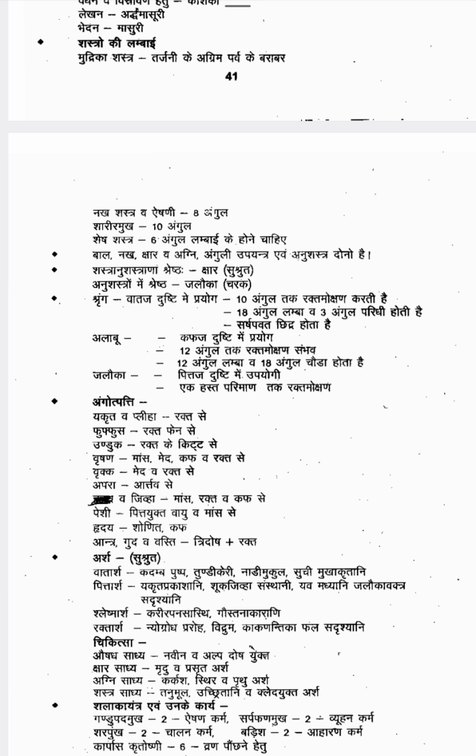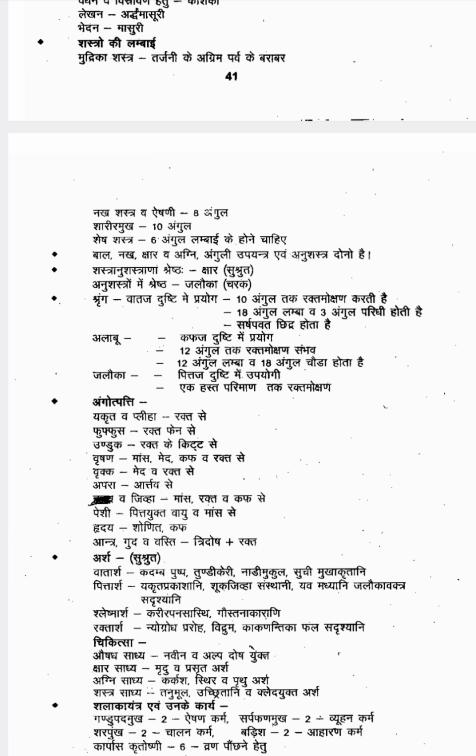Next one is Anga Utpatti, how the organs are forming. Yakrit and Pliha are formed from the Rekta. Fupfusa is formed from the Rekta Fena. And Unduka is formed from the Rekta Kitta. Then Vrishana is formed from the Mamsa, Meda, Kapha, Rekta. These are all combining together, you are getting Vrishana. And Meda and Rekta join together, you will be getting Vrikka.